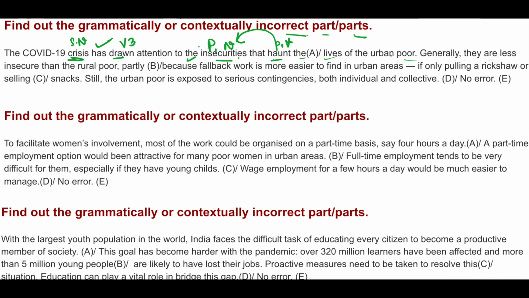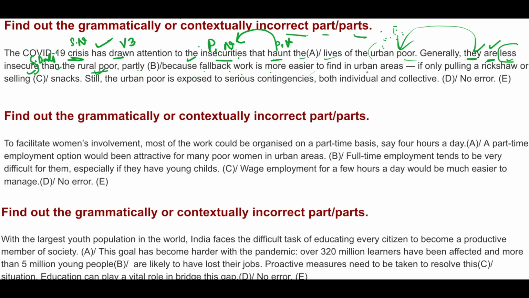Generally, they are less insecure than the rural poor. So here the insecurity has been compared between urban poor and rural poor. So they is used for urban poor, which is plural. Here urban poor means all the poor people living in urban areas. So they is plural, then are is plural. Less insecure. Less insecure is what? Comparative degree of adjective, than the rural poor, partly because